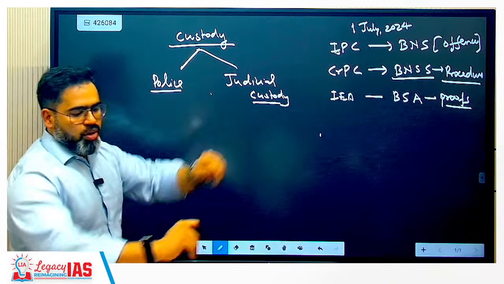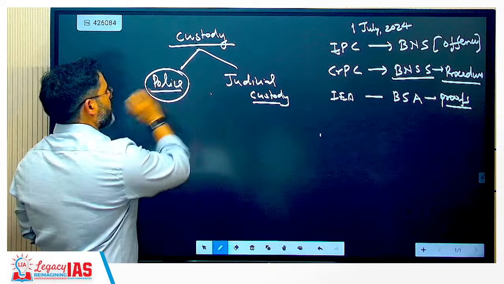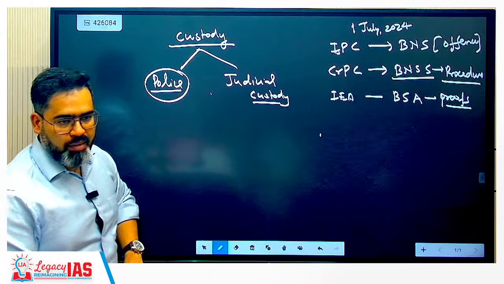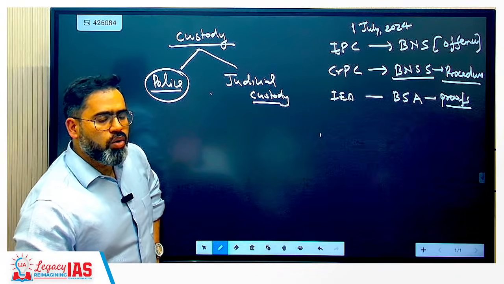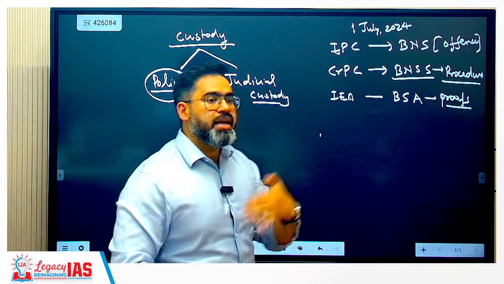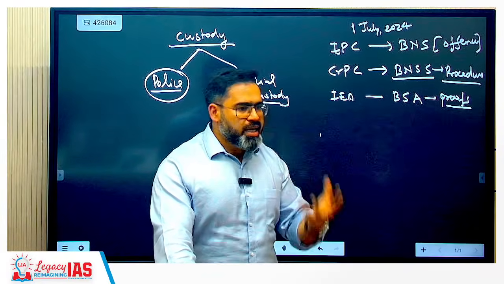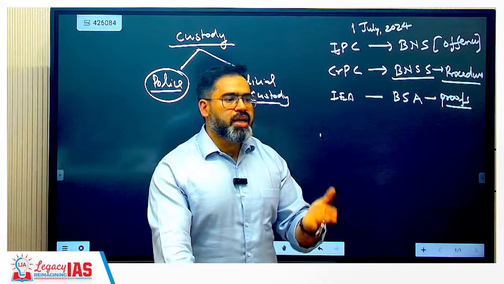So first three things you have already covered, correct? Now come back to the police custody. So police custody basically what is it? For example, whenever someone is going to do the crime, whenever he will do cognizable offense, we will cover that later. Cognizable offense means whenever there is a serious offense. In cognizable offense, police can detain the individual without any warrant.